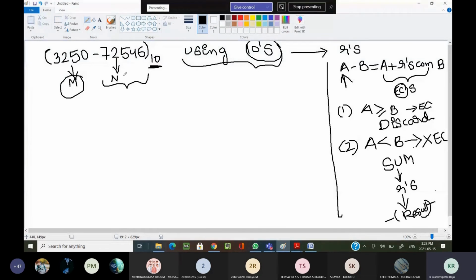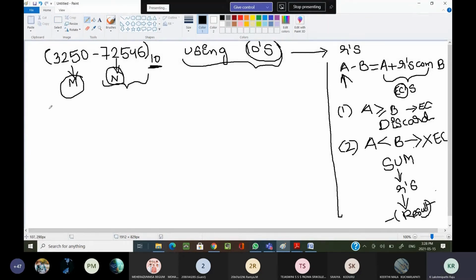This is our minuend, this is our subtrahend. Now don't use your formula method whenever you are doing these kind of problems. Directly apply the shortcut method. Now how are we calculating the r's complement of the subtrahend?